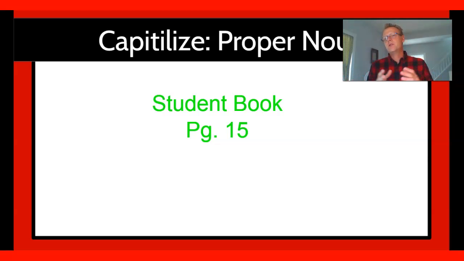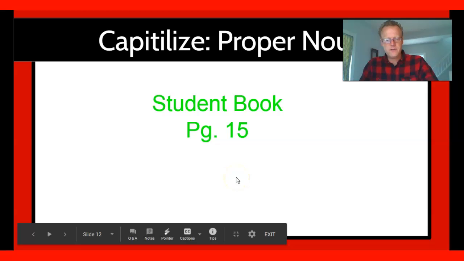So the specific name of a person, like Josh Cropsey, that's my name. You've got to use big letters. Indiana, it's the specific name of a state. Indianapolis, that's the specific name of a city. You have to use a big letter on the front of both of those.